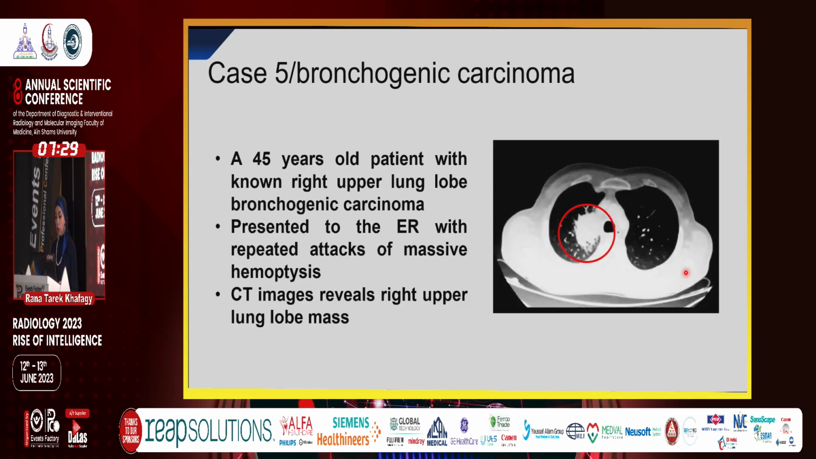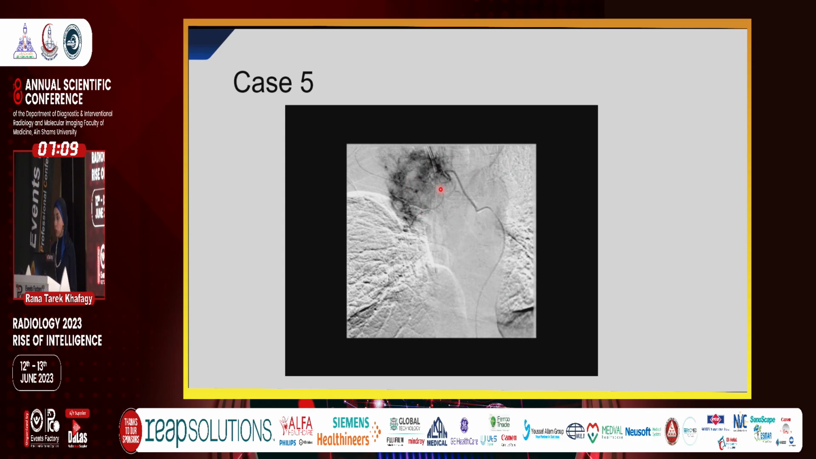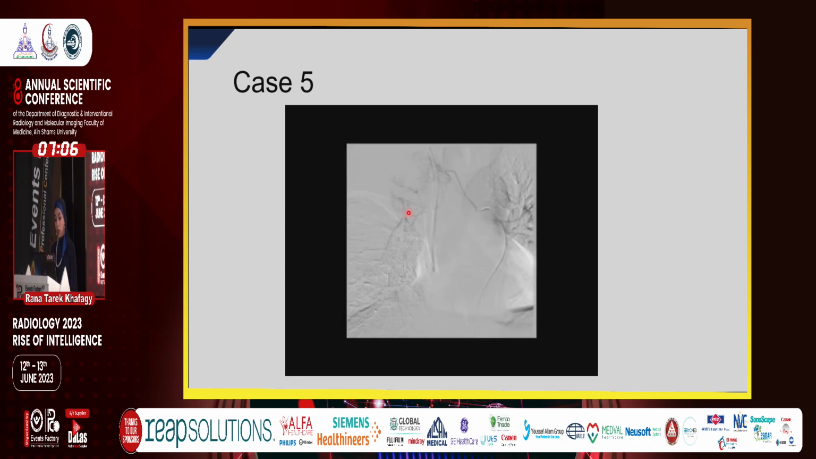This is a case of bronchogenic carcinoma. He is a 45-year-old patient with a known upper lung lobe lesion, presented to the ER with repeated attacks of massive hemoptysis, and the CT images reveal a right upper lung lobe mass. And we can see here on selective catheterization the massive blush corresponding to the mass we have seen in the CT.